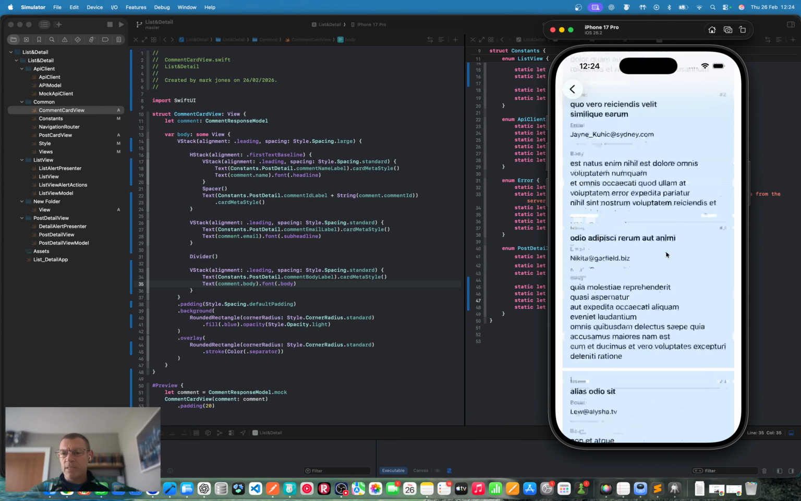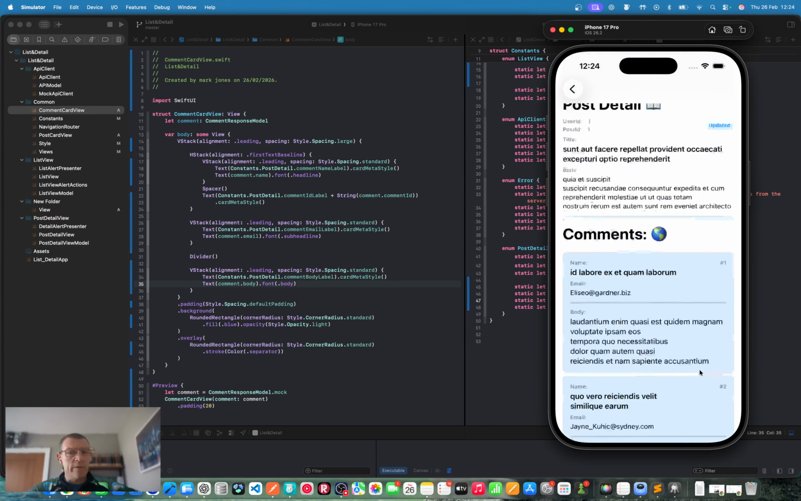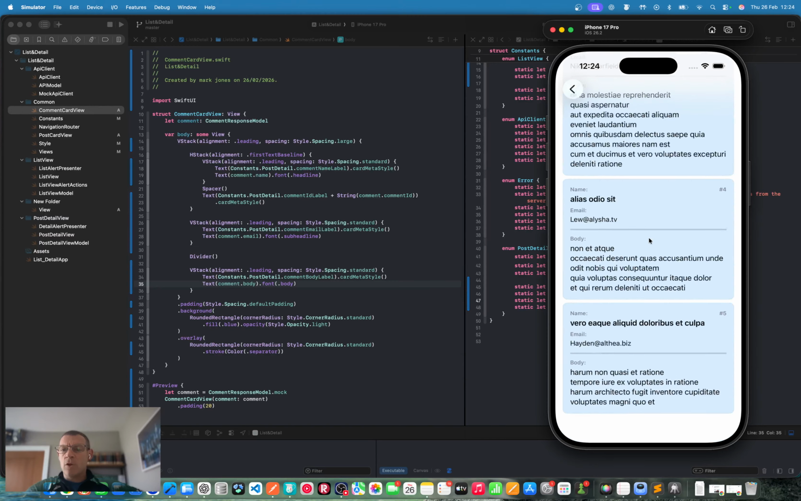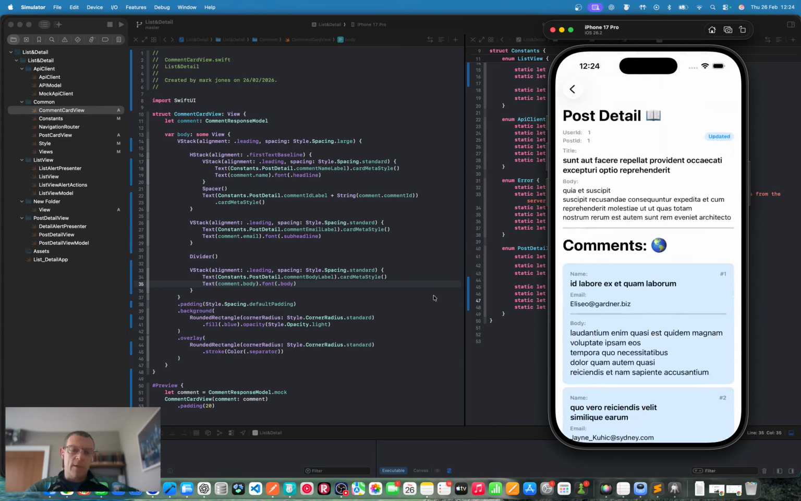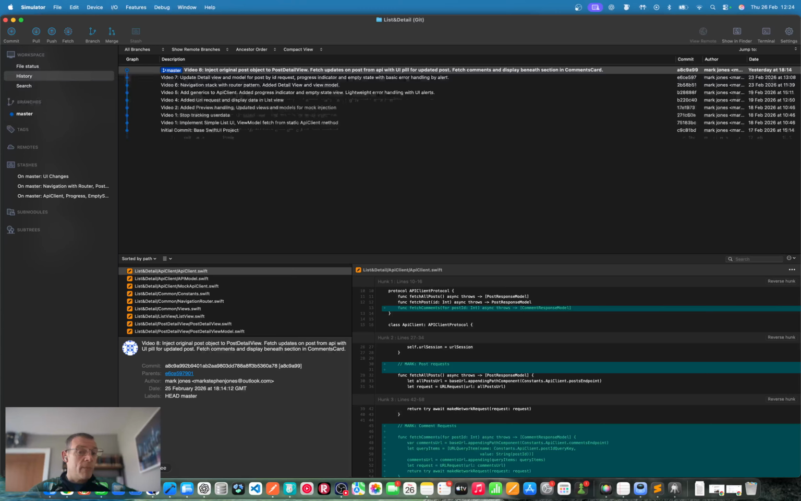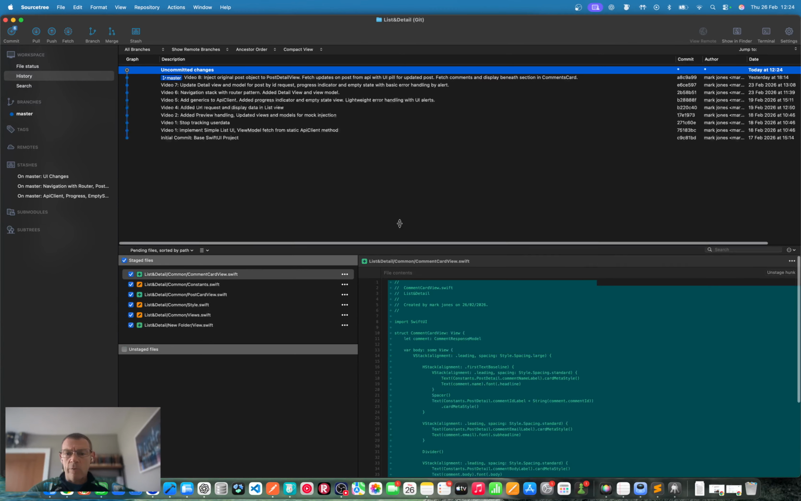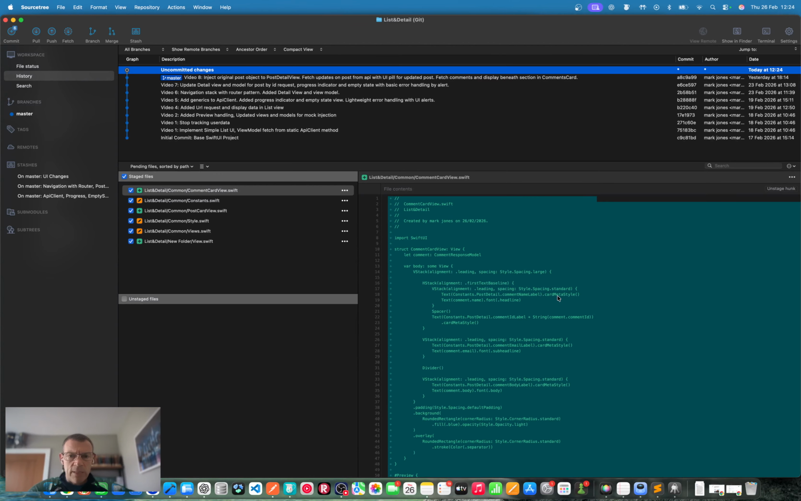So, okay, I think that is it. We could keep going with this. We could make these comments tappable. We could allow the user to tap on the user ID and bring up all comments or all posts, all that kind of stuff. But I think we've done what we set out to do. Let's commit this. I think that's all we've really done here.